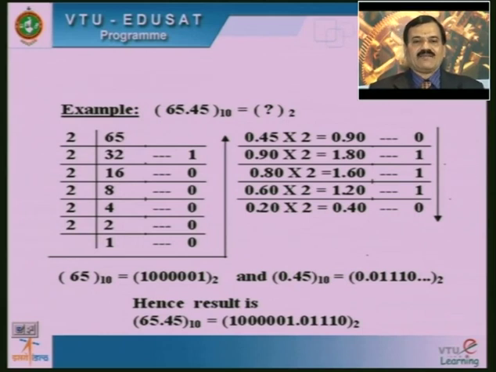Hence, finally, while writing the result, we may conclude like this and indicate the result: 65.45 decimal value is equal to 1000001.01110 with base 2, or binary value.